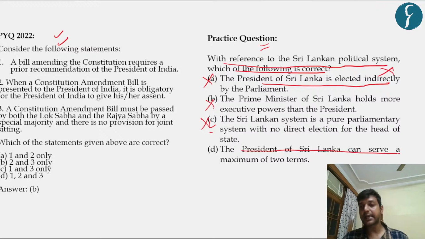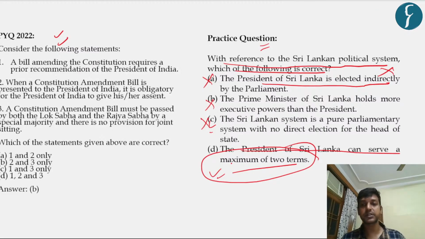The president of Sri Lanka can serve a maximum of 2 terms. Yes, it was reinstated by the recent constitutional amendment. So this statement is correct. Option D is the correct answer.